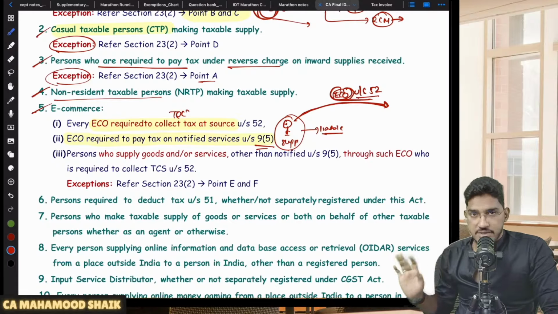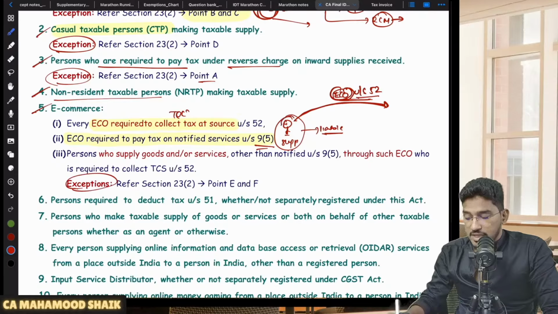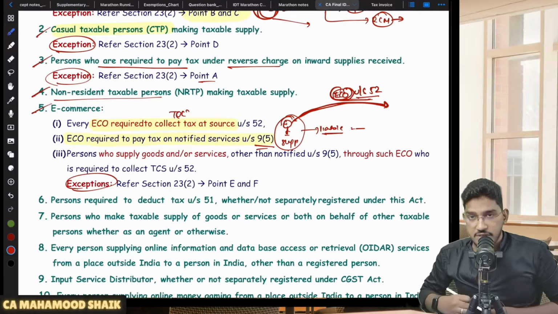However, they have given relaxation. What they have told is that they have given some exceptions to these suppliers who are making supply of goods or services through the e-commerce operator. For them, they have given relaxation. Sir, what relaxation have they given? Whatever relaxations are available for normal suppliers, the same relaxations have been given for them as well.